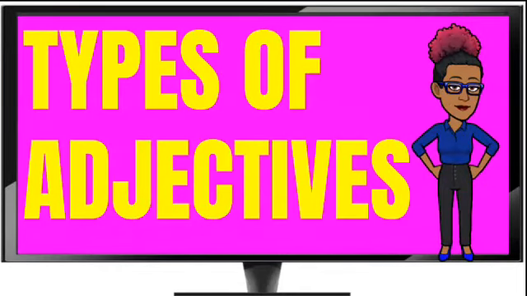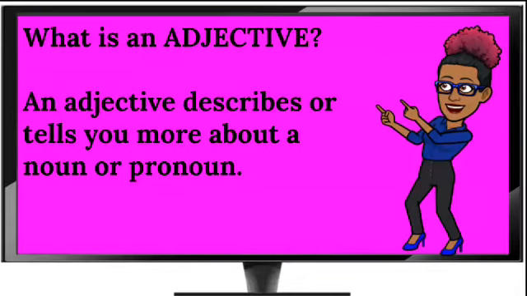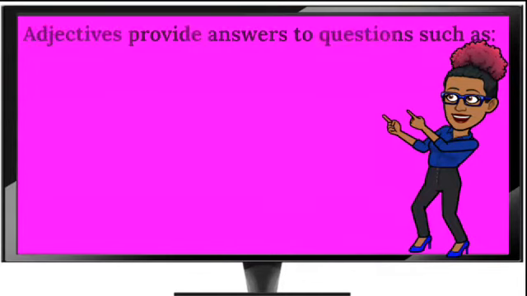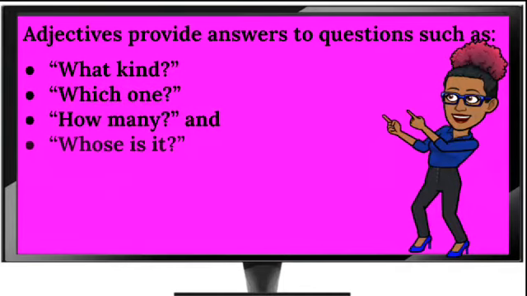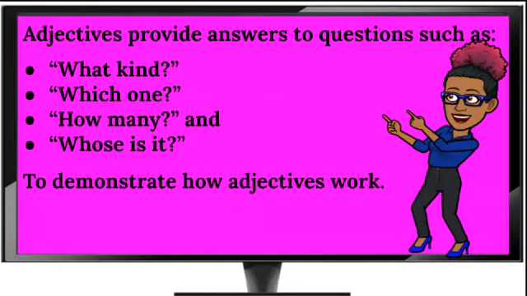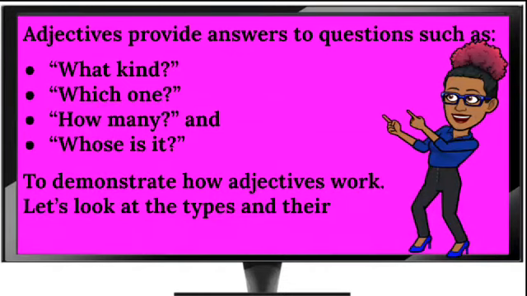Let's look at types of adjectives. What is an adjective? An adjective describes or tells you more about a noun or pronoun. Adjectives provide answers to questions such as what kind, which one, how many, and whose is it. To demonstrate how adjectives work, let's look at the types and their example sentences.